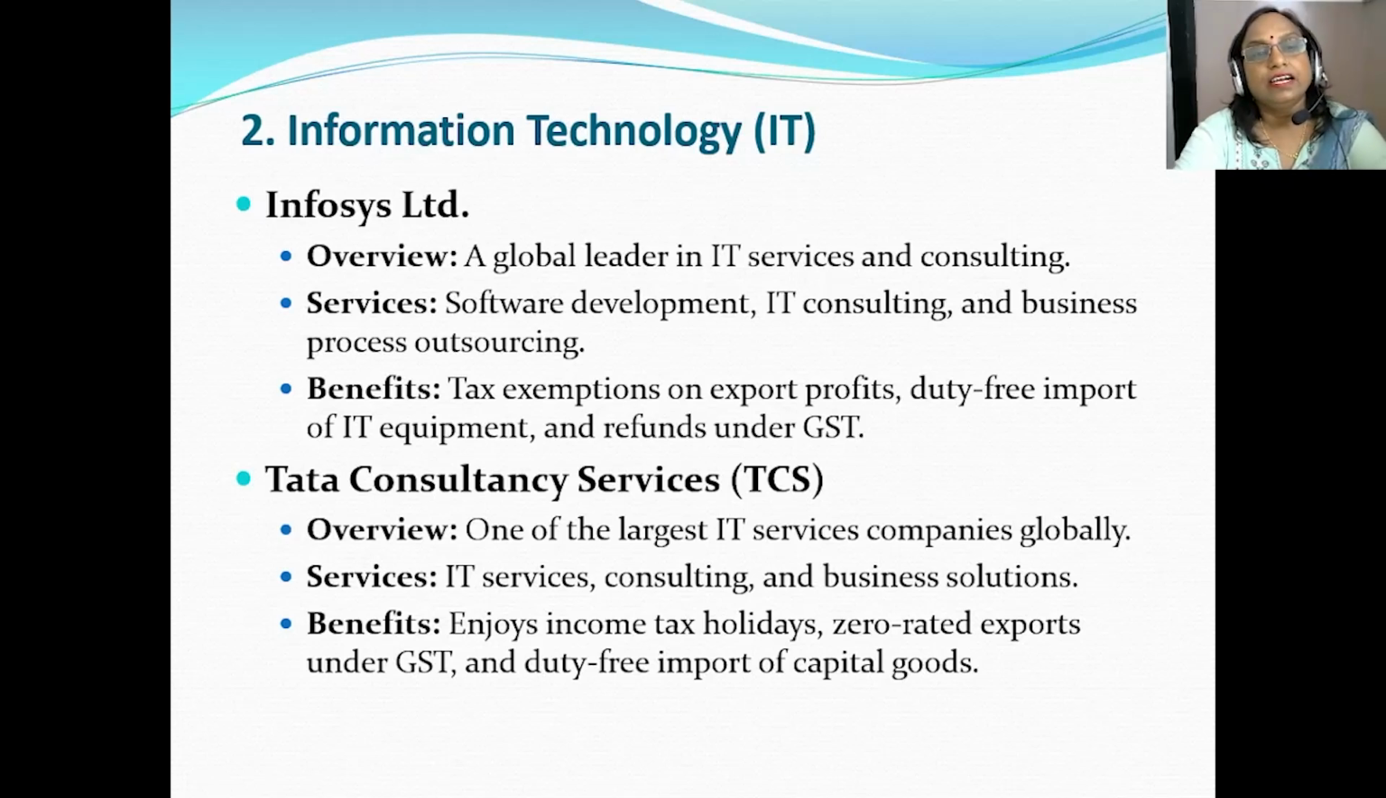Another is Tata Consultancy Services, which is one of the largest IT services companies globally. It is into IT services, consultancy, and business solutions. This company enjoys income tax holidays, zero rated exports under GST, and duty-free import of capital goods under the EOU scheme.